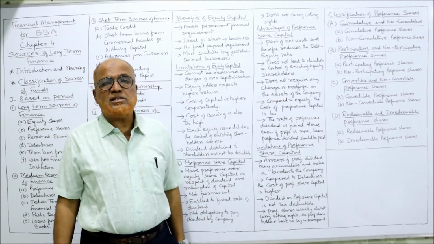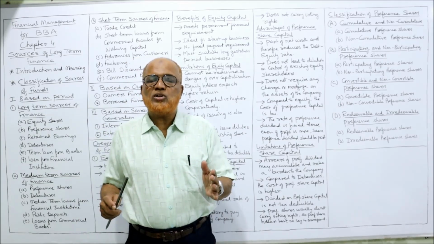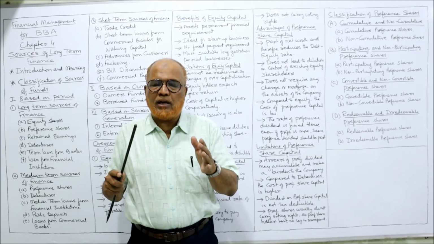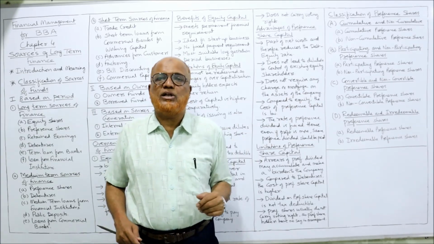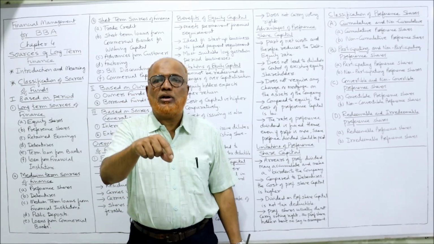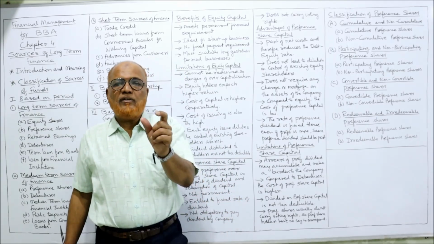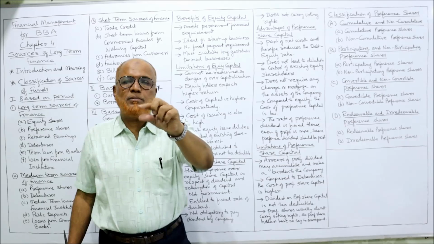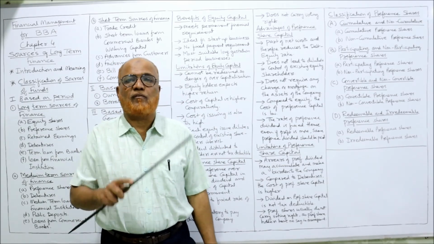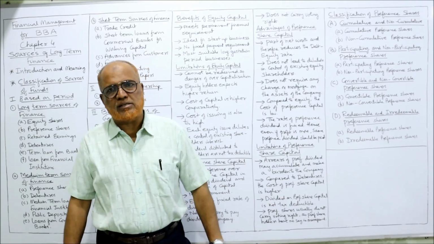The next one is participating and non-participating preference shares. Participating preference shares means any profit left after paying equity shareholders dividend, in that profit preference shareholders will also have the right. Normally they don't have the right, but if the preference shares are written as participating preference shares, then they participate in the excess profit left after paying equity dividend. That is called participating.